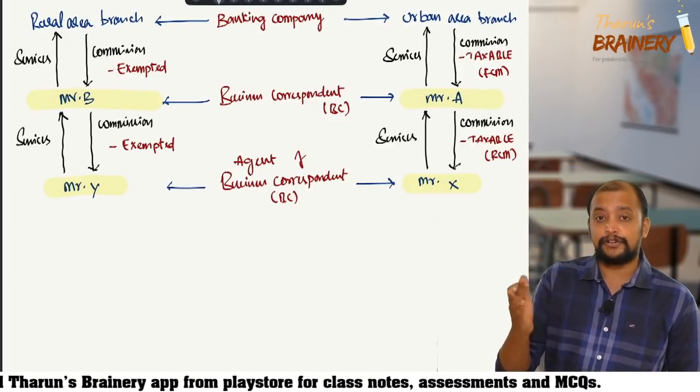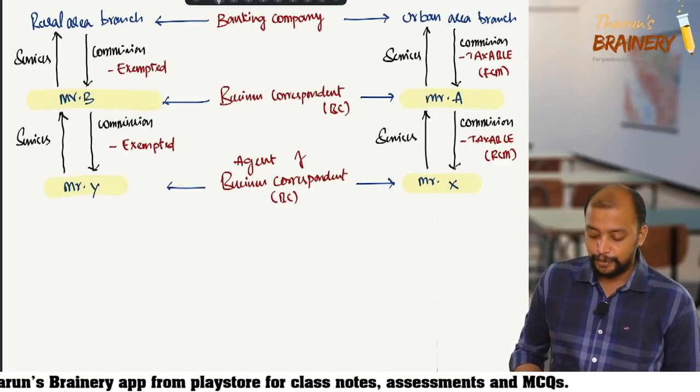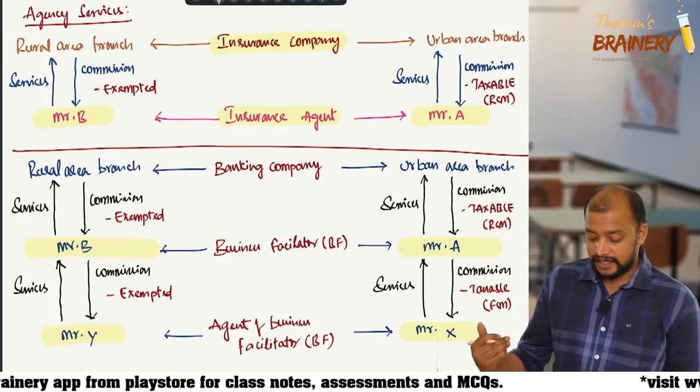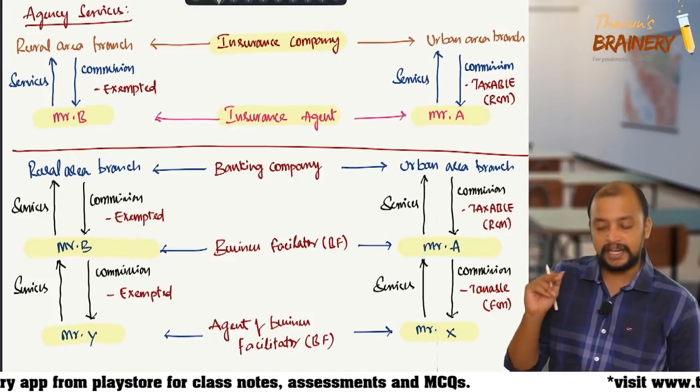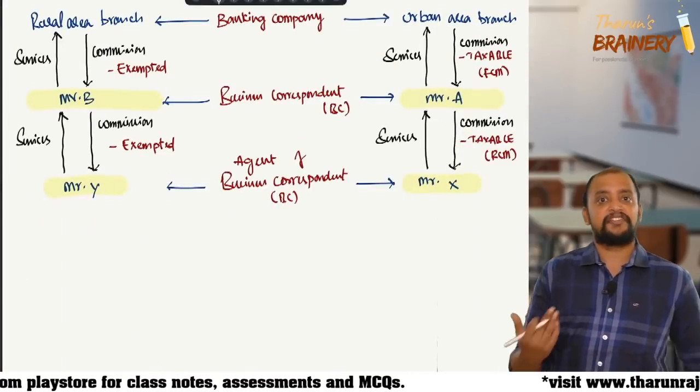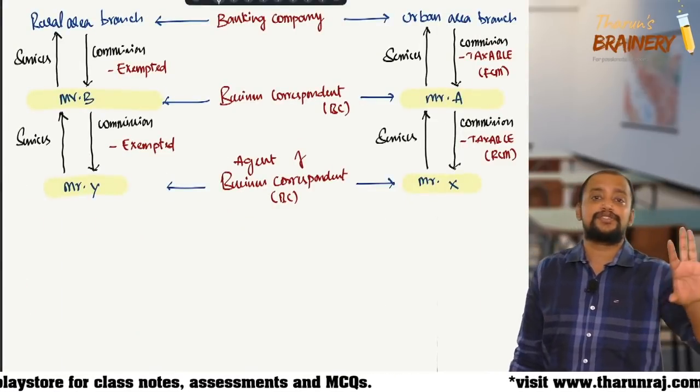So Mr. A only should pay GST in both the cases. But here, X services to A, agent services to the business facilitator, is covered under FCM. So this you need to remember. Even if I explain 1,000 times, it is of no use.